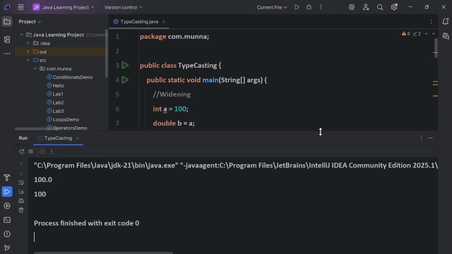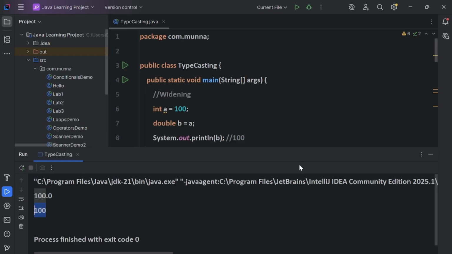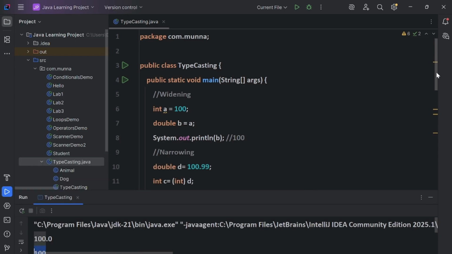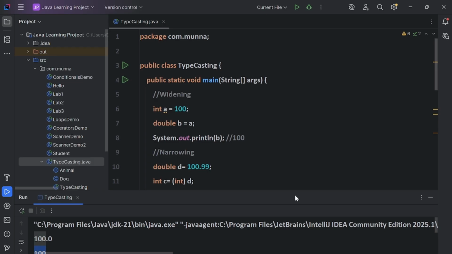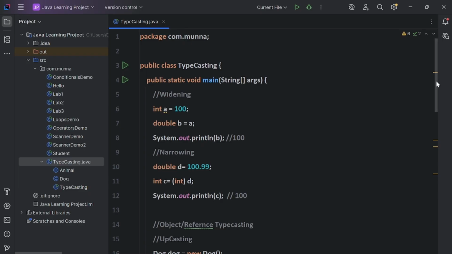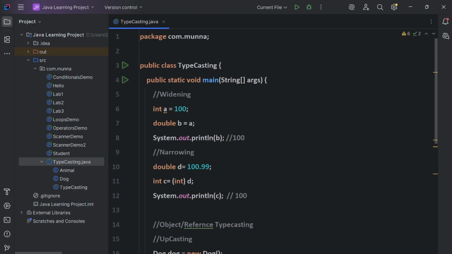See, after executing, this is printing 100.0 because the integer is converted into double, and this is narrowing from double to integer. Now it's printing 100, guys. So this was the example of widening and narrowing typecasting, or implicit typecasting and explicit typecasting, guys. So I hope this logic is clear, guys. Let's come to the next topic, guys.